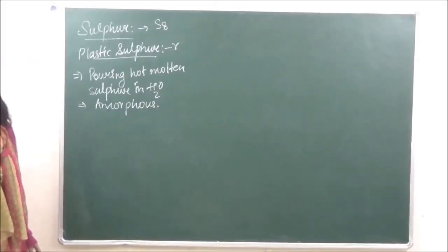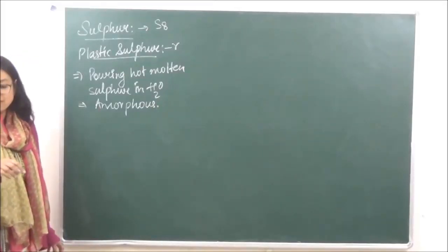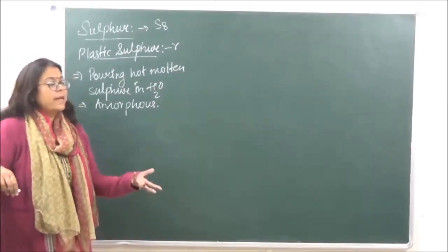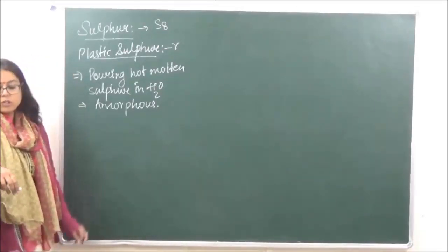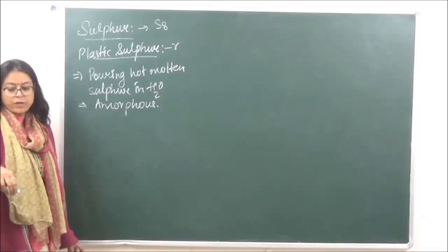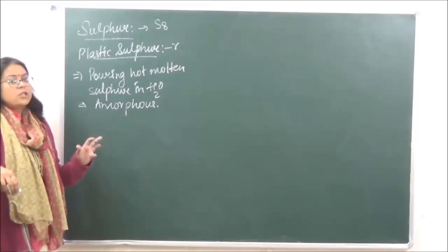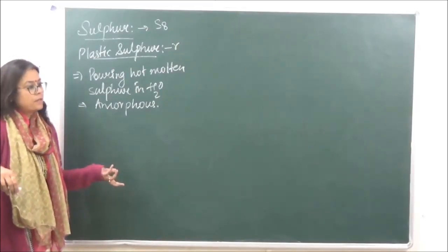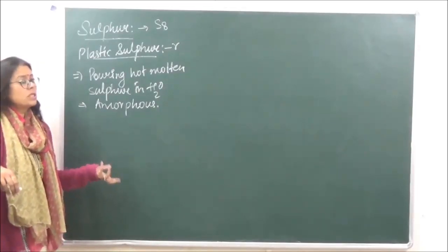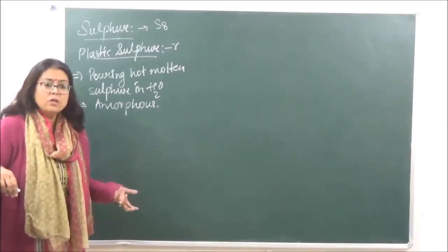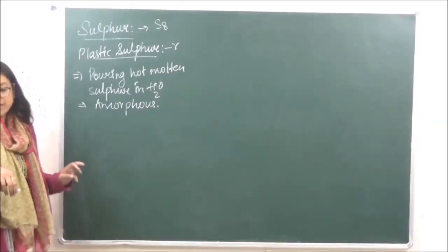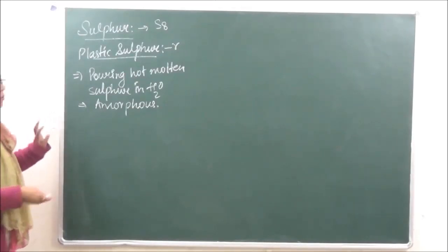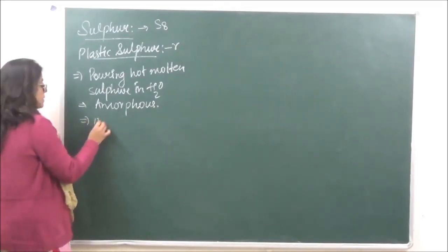So it's going to form a soft rubber-like mass, which is going to harden when it is kept standing. Right? So जब वो ठंडा हो जाता है तो it is going to be hardened. So on getting cold it gets converted into rhombic sulfur. Okay, so finally the most stable form of sulfur is going to be the rhombic sulfur. फिर उसके बाद it is insoluble in CS2.